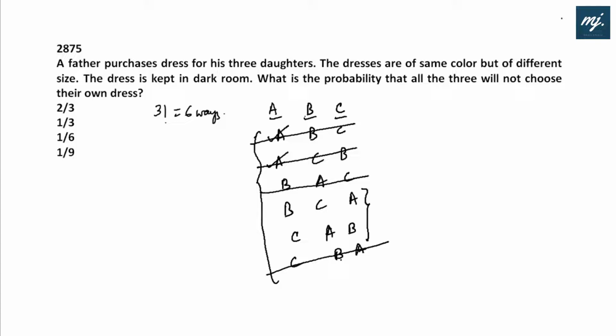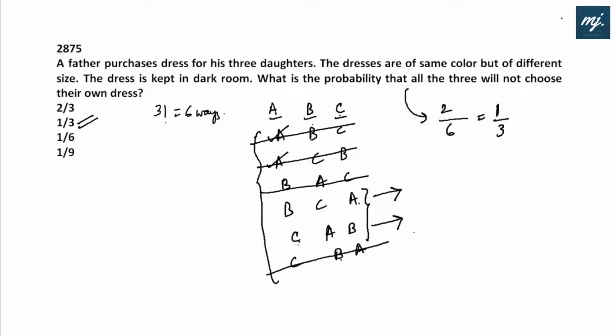A selected B's dress, B selected C's dress, and C selected A's dress. That means no one has selected their own dress. In this case also, A picked up C's, B picked up A's, and C picked up B's. That means in this case also, no one has selected their own dress. So what is the probability that all 3 will not choose their own dresses? The required probability is 2 favorable cases divided by 6 cases. That is 1 by 3 straight away.